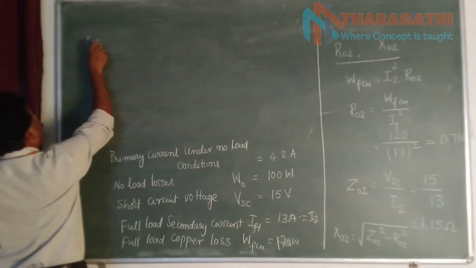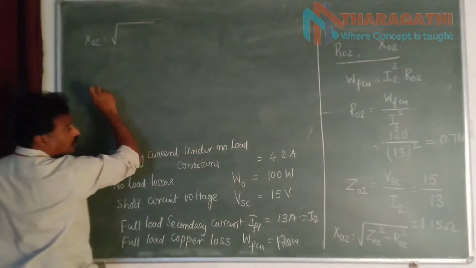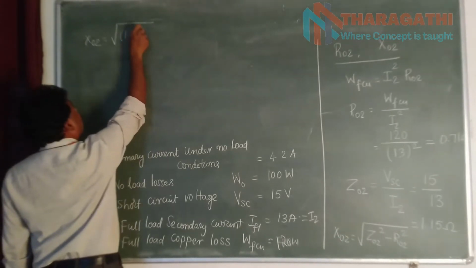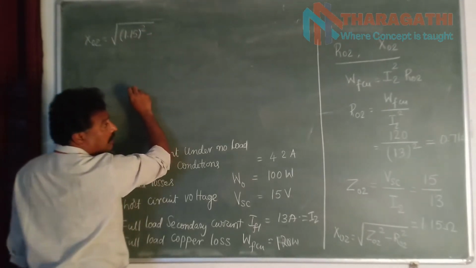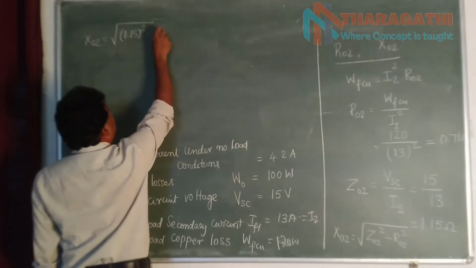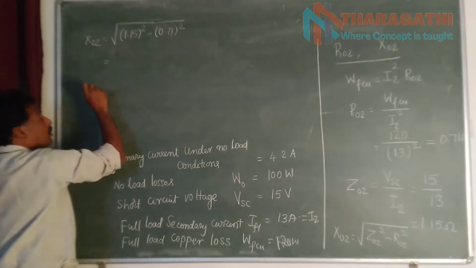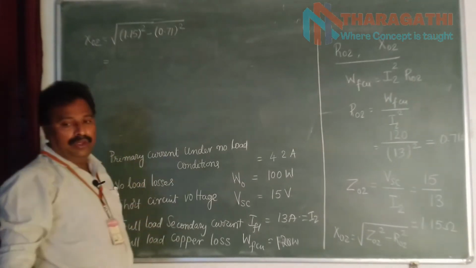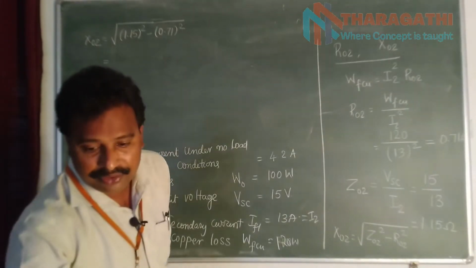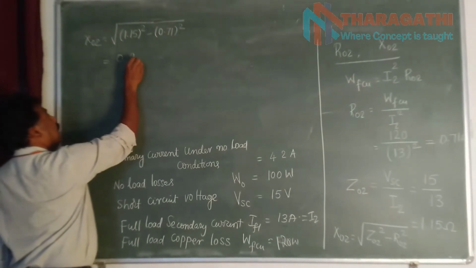X02 is equal to square root of 1.15 square minus 0.71 square. If we simplify this value, we are going to get 0.9 ohm.